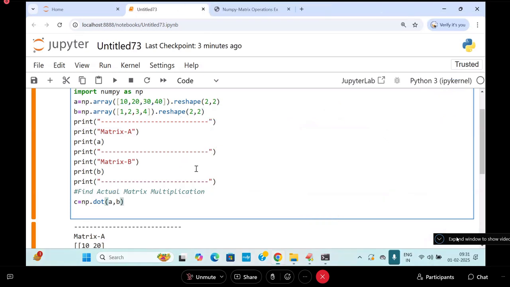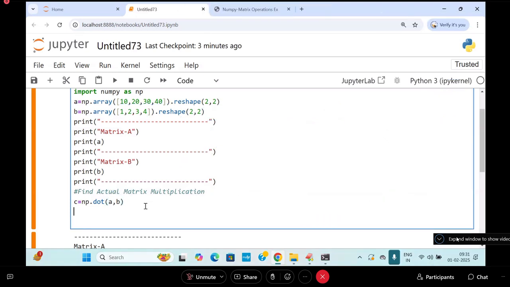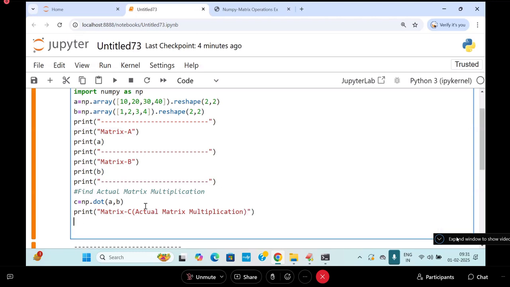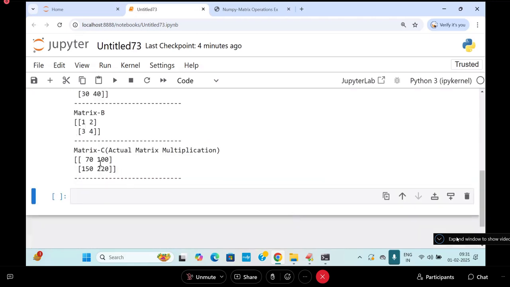Understand? Right. Now I'm going to write it. Here I'm writing print of C, matrix C, the actual matrix multiplication. Try to execute, students. You will get the same type of answer, and that is known as the dot matrix.